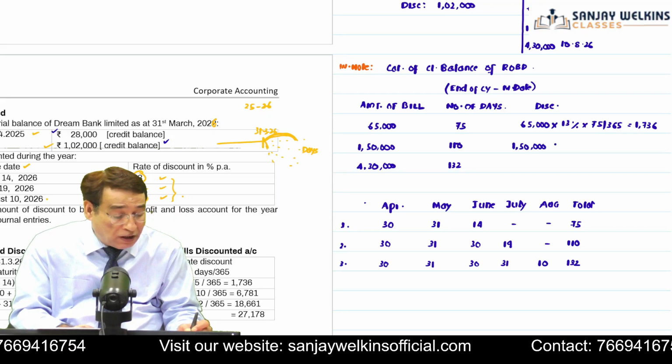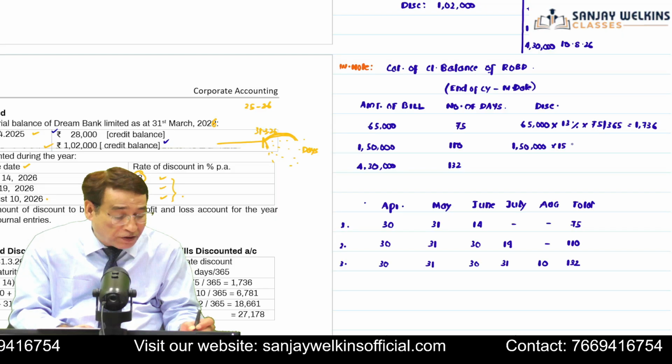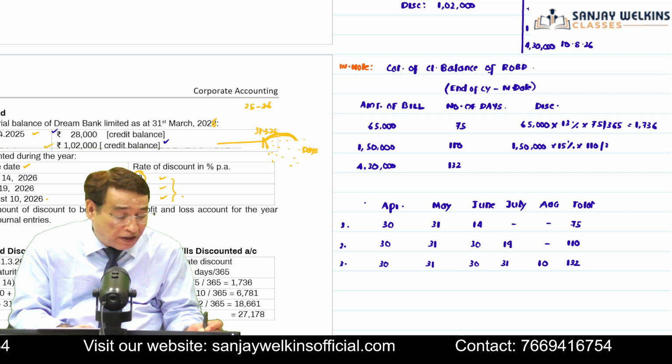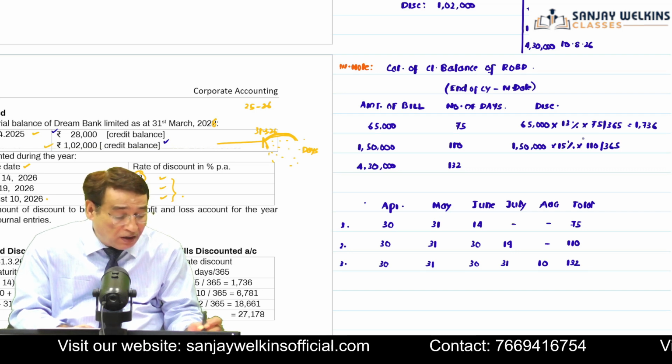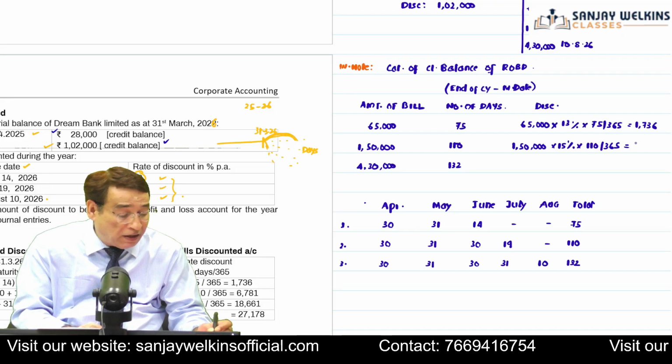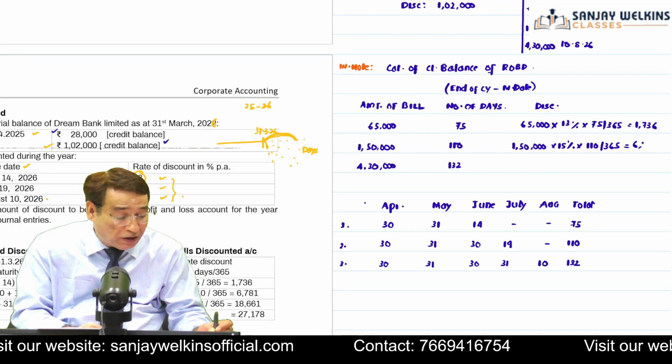Similarly, you are going to compute the discount for this particular bill, 1,50,000. Its rate of discount is 15%, and the number of days will be 110 divided by 365. That is how you are going to compute the discount for 110 days, and it will be equal to 6,781.